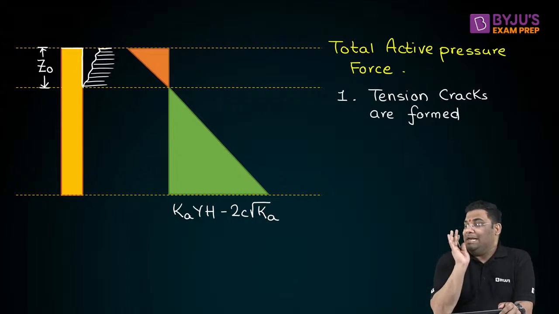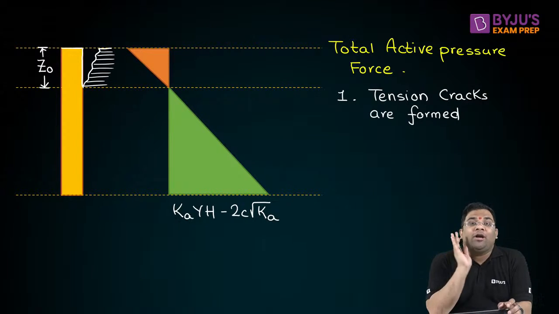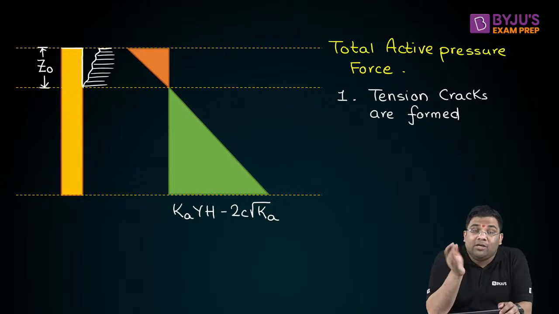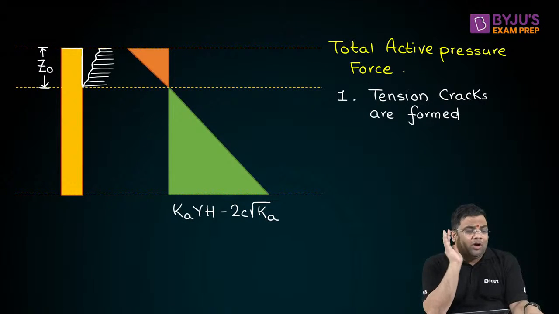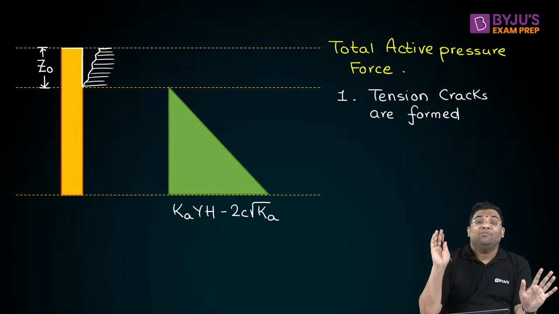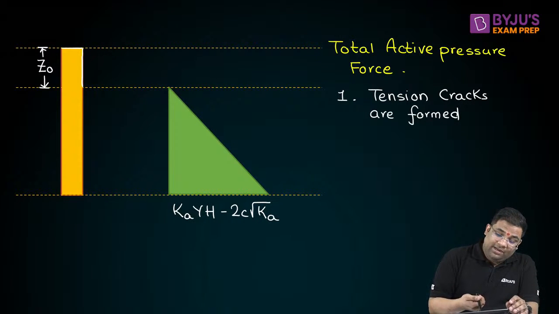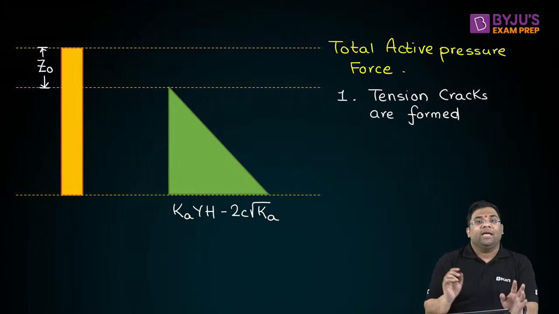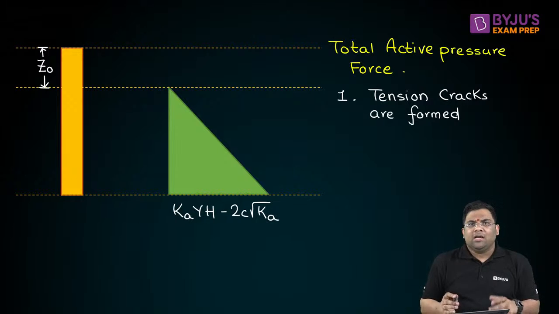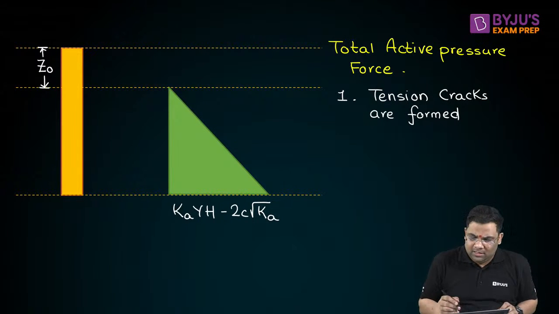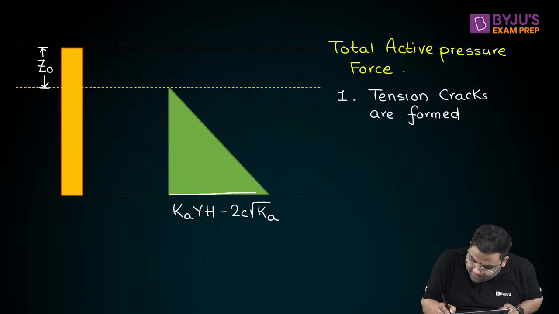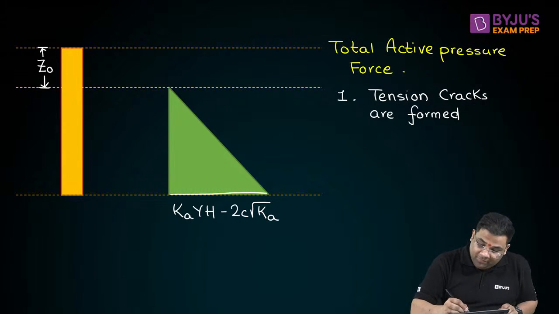It is not in contact. If it is not in contact, it means the distribution will not be valid now. So I can just remove this distribution. If I remove this distribution, now the distribution is very simple. This dimension is this, right? What will be this dimension? Tell me.